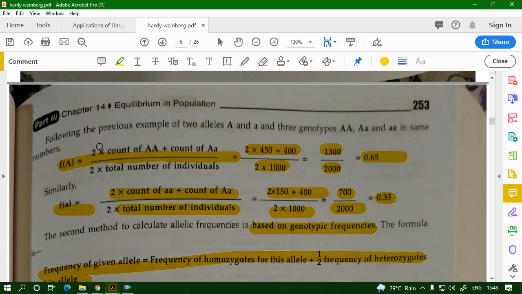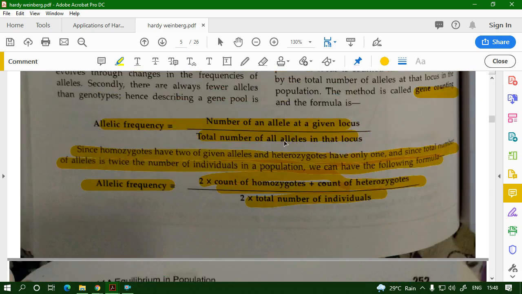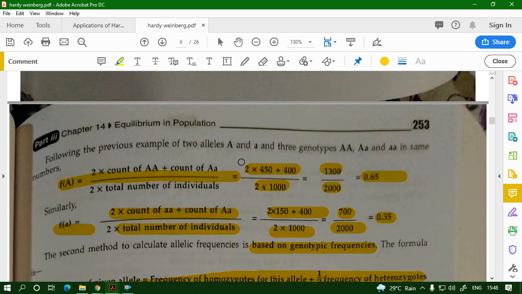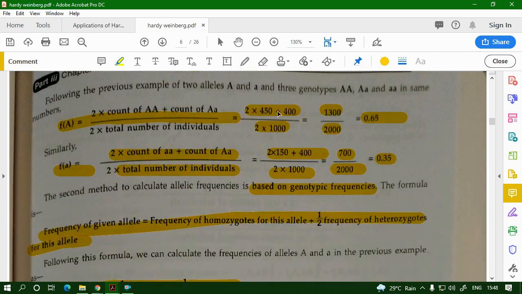Following that example, we use the formula 2 times the count of AA plus the count of Aa. We get 2 into 450 plus 400, divided by 2 into 1000. You get the answer of 0.65. So the allelic frequency of capital A is 0.65.